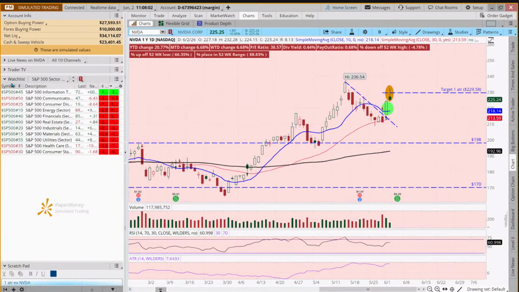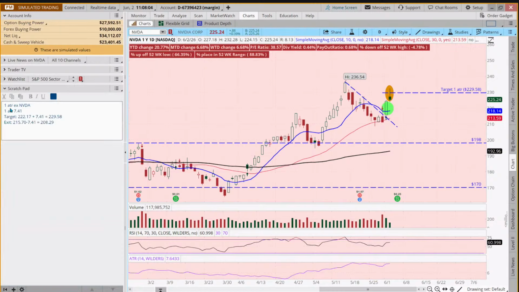And so I'm going to bring up, so yesterday we put this into the chat. It was an example trade on NVIDIA. The 1 ATR yesterday on this was 741. And now it's gone up a little bit. Now it's 760, but our target was 229.58, and it hit that this morning. And then we had an exit that was 1 ATR below.